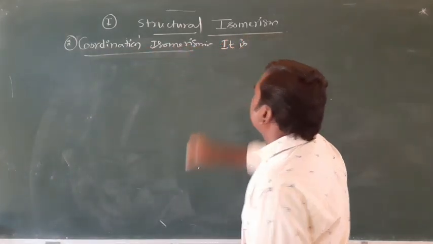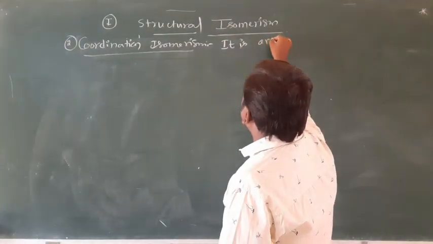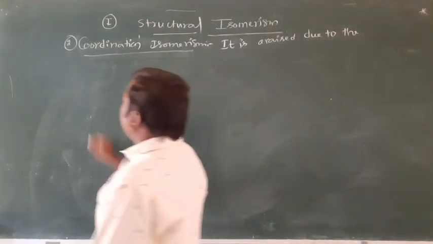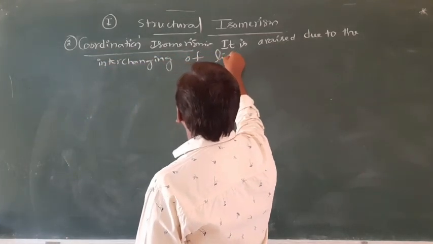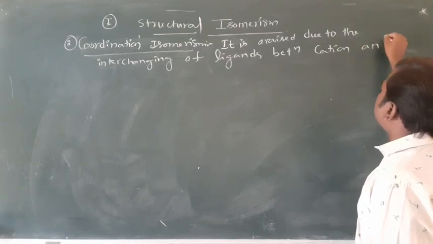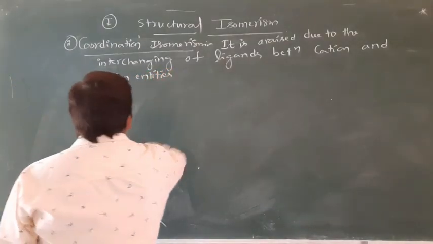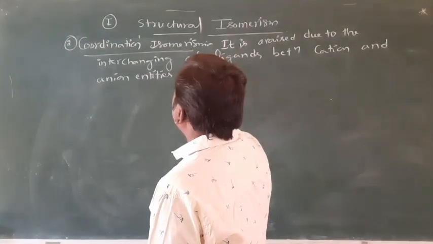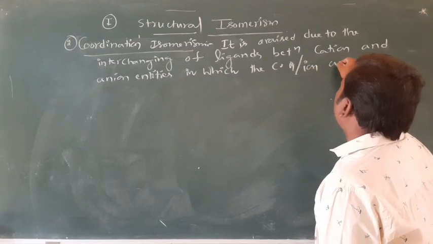It arises due to the interchanging of ligands between cation and anion entities, in two coordination entities in which the central metal atoms or ions are different.